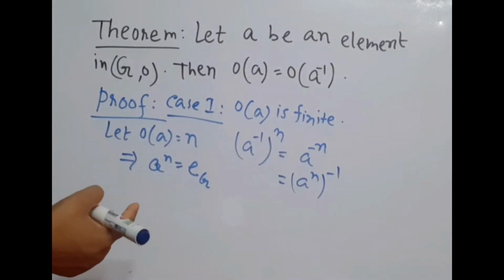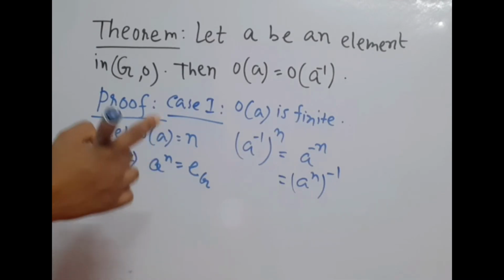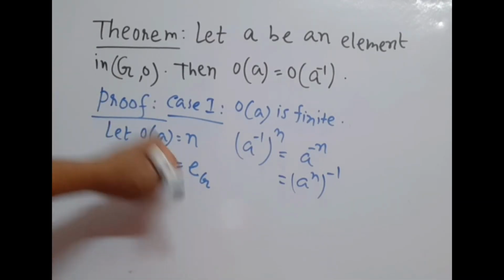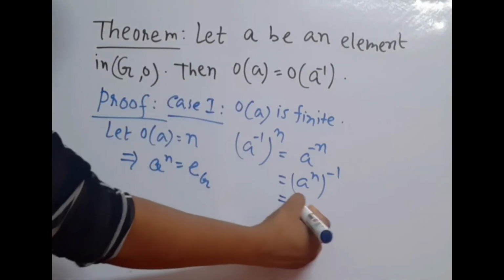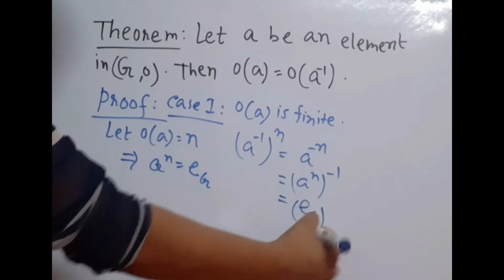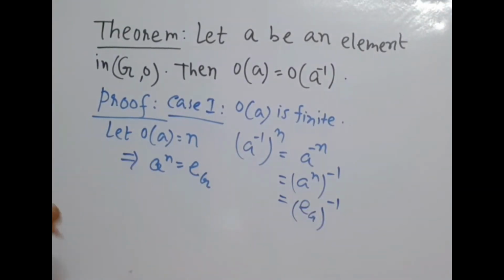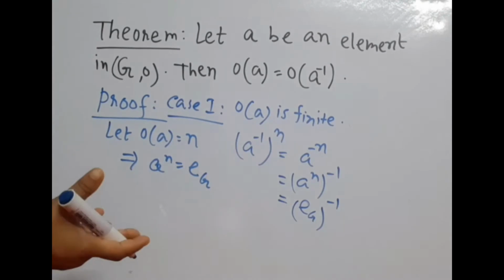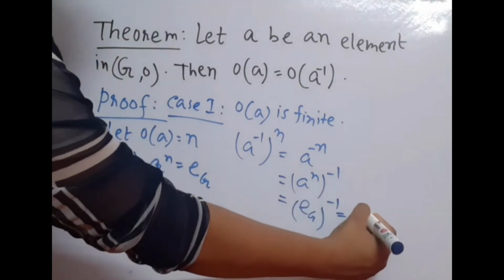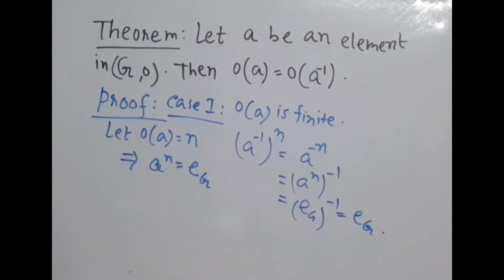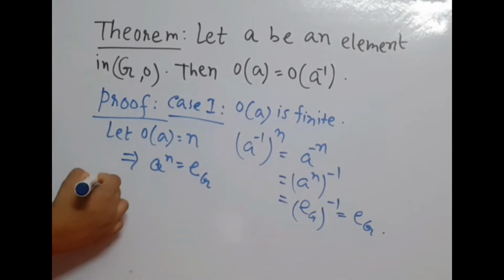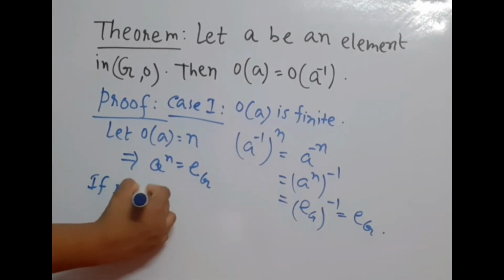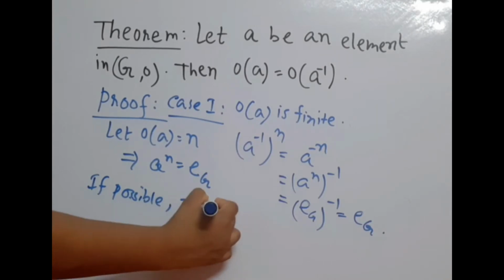Now (A to the power n) whole to the power minus 1. We know A to the power n is the identity element, so we write A to the power n equal to the identity element, inverse. Now identity element inverse is obviously the identity element. Now if possible, let there be another positive integer m, that is less than n.